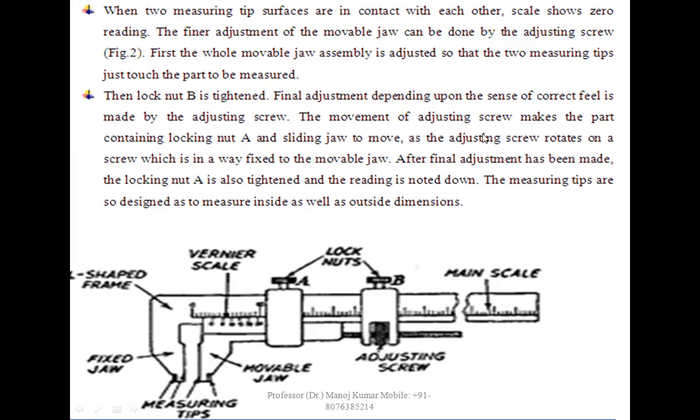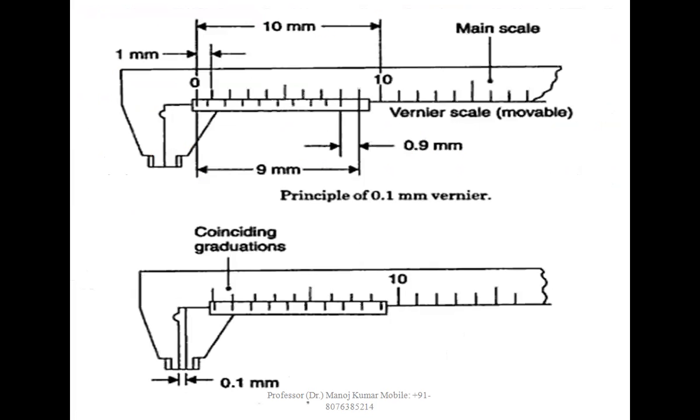The movement of the adjusting screw makes the part containing lock nut A and sliding jaw move, as the adjusting screw rotates on a screw which is in a way fixed to the movable jaw. After final adjustment has been made, the locking nut A is also tightened and the reading is noted down. The measuring tips are designed so as to measure the inside as well as outside dimensions.